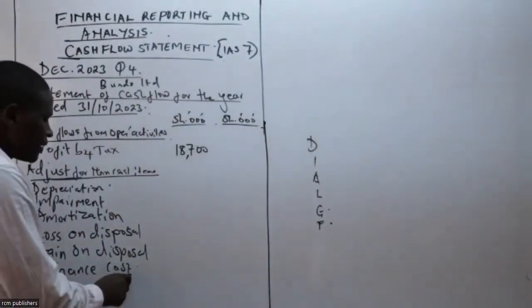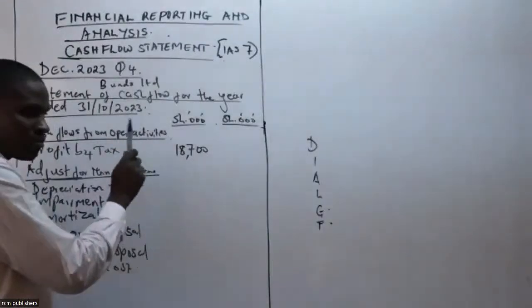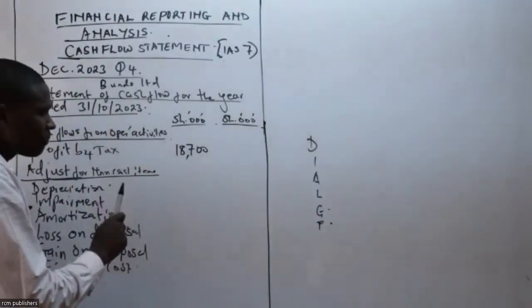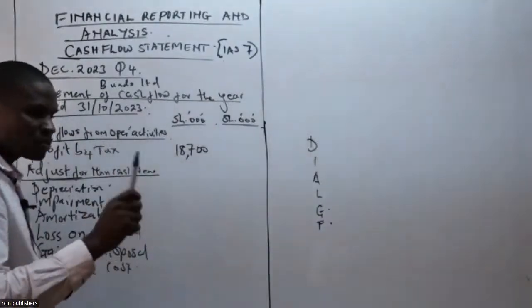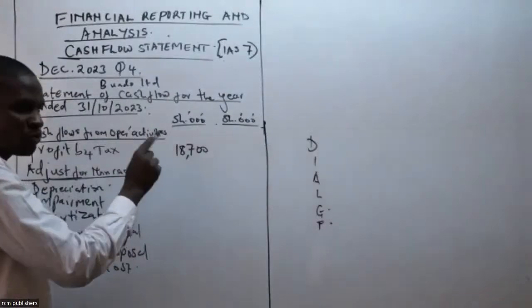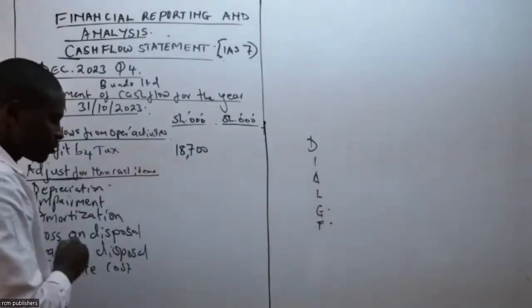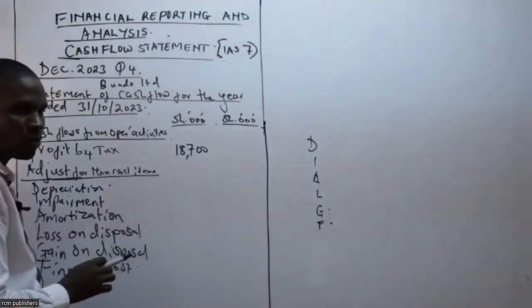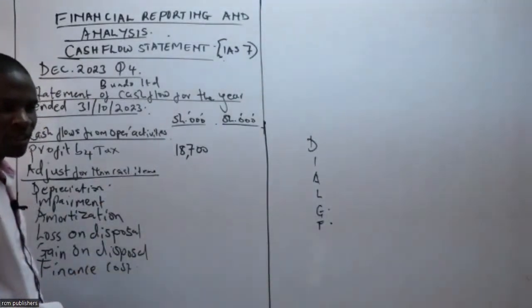Now, can you check here? I can see above my profit before tax, I have finance cost. And what happened to the finance cost? Finance cost was subtracted for us to arrive at this profit before tax. How much is our finance cost? We want now to adjust these profits with normality.